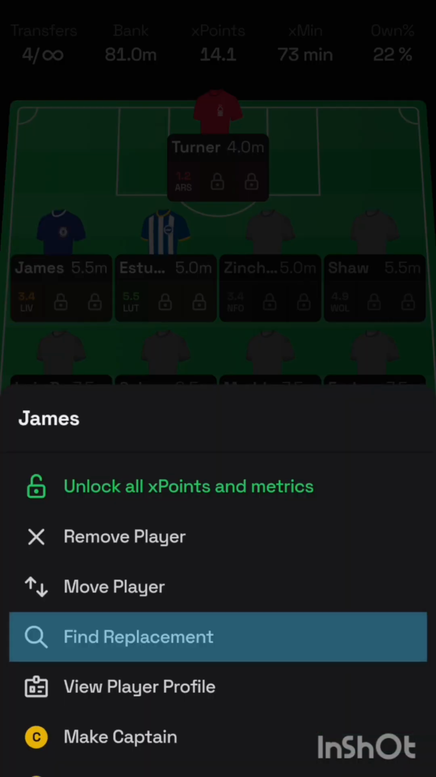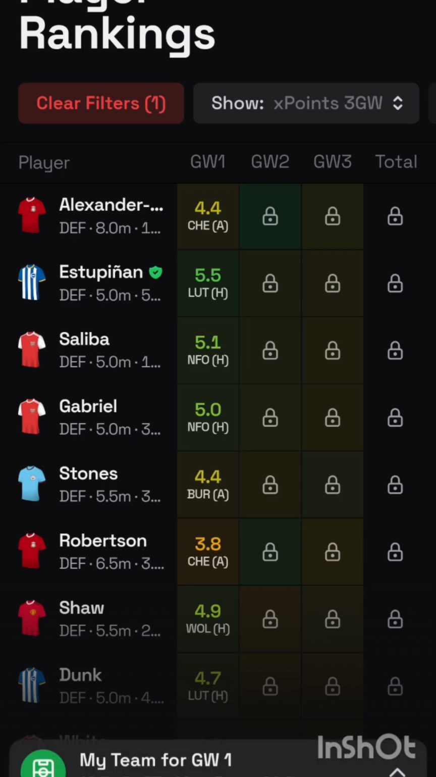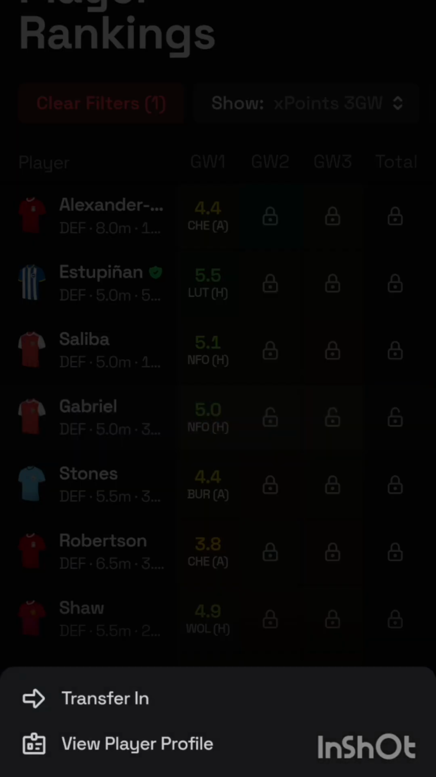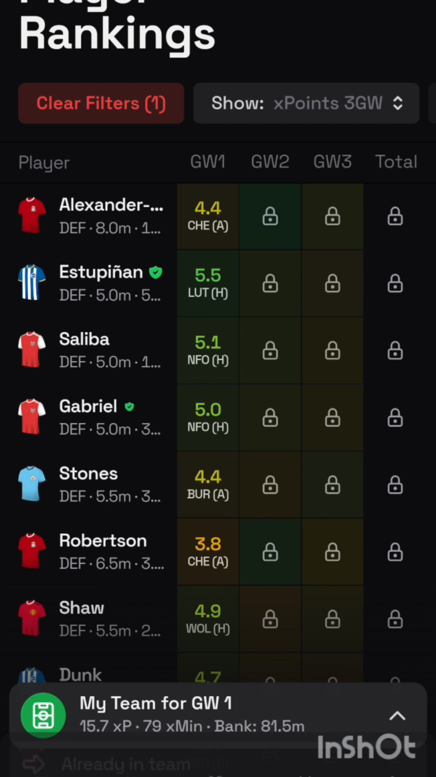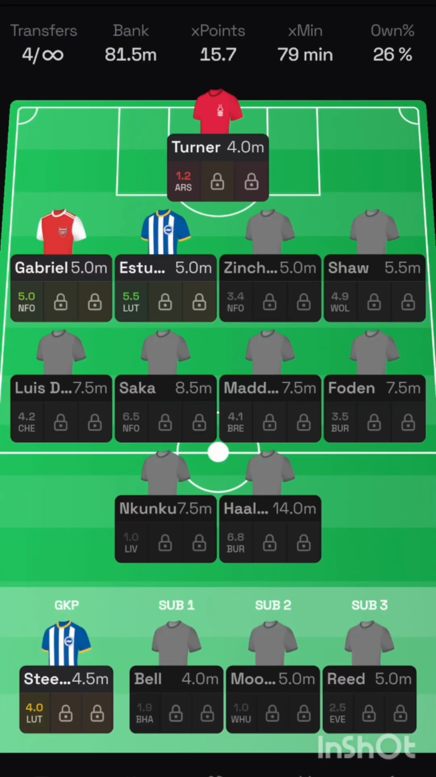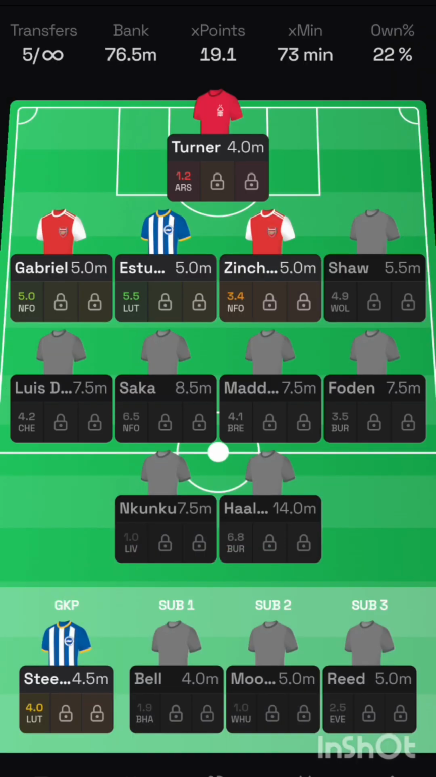Estupiñán is a great pick, and most managers already know he is over 50% owned in the game. He has decent opening fixtures and is very attacking, and under his current manager they play an attacking philosophy. He is a nailed player in the starting 11. Arsenal have easy fixtures, and Gabriel is a regular starting 11 player, and he is decent from set plays. He has scored over 2 goals a season since he has arrived.